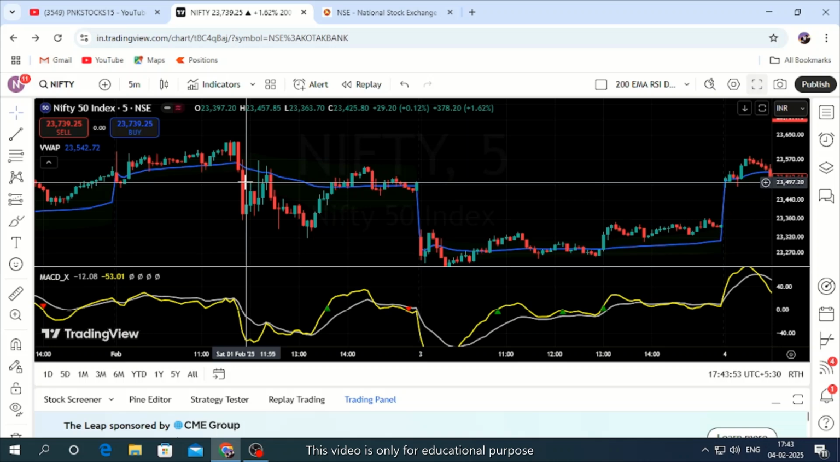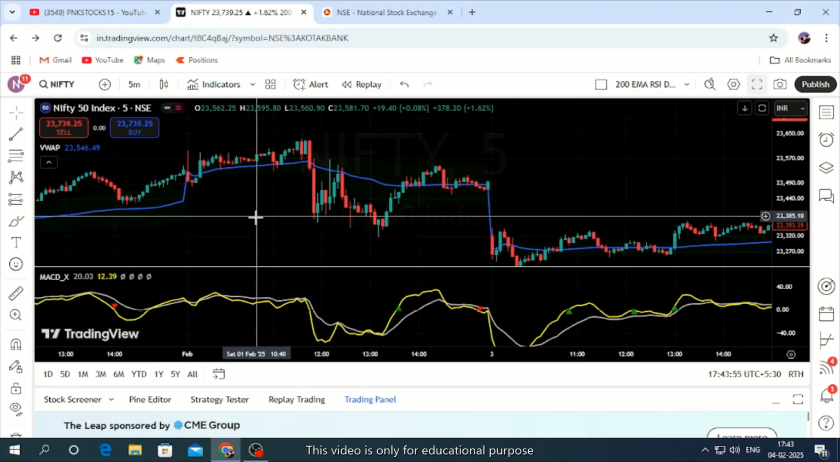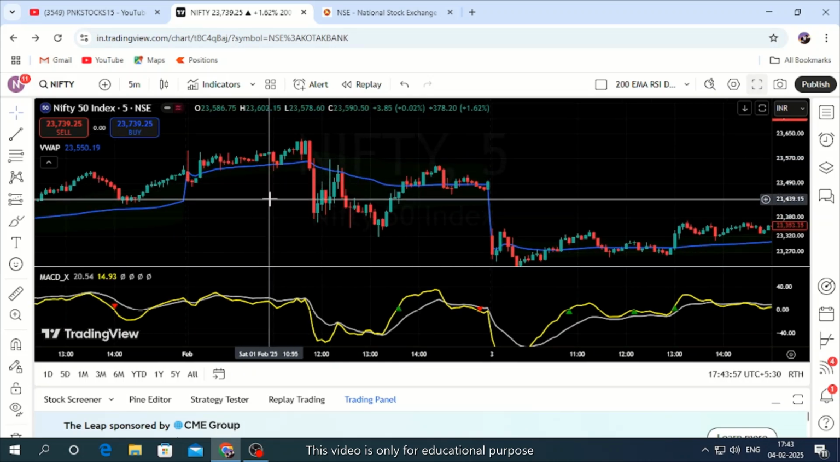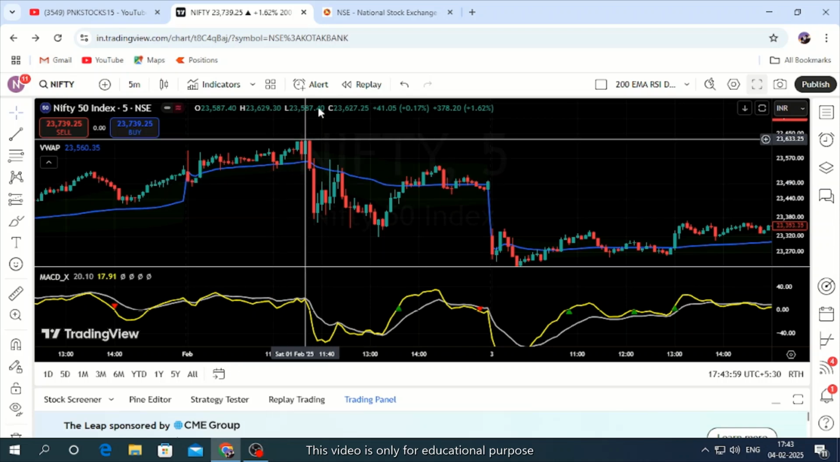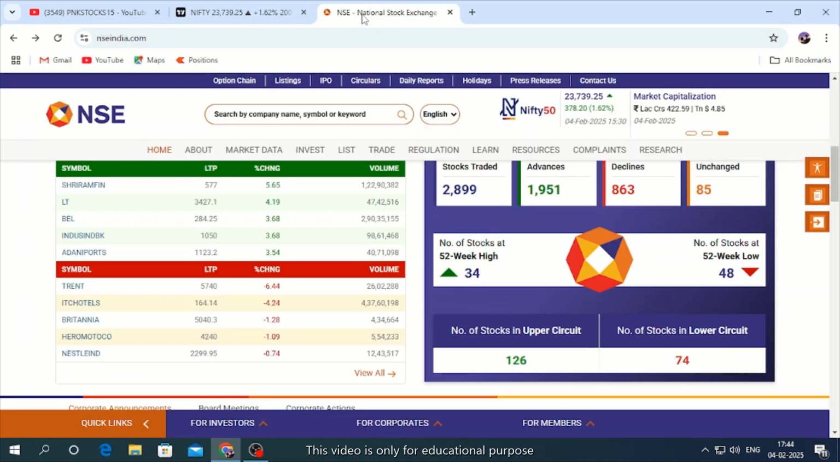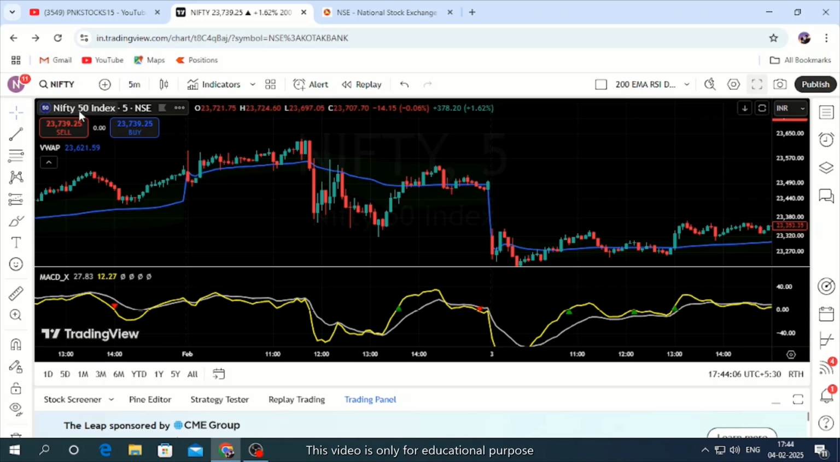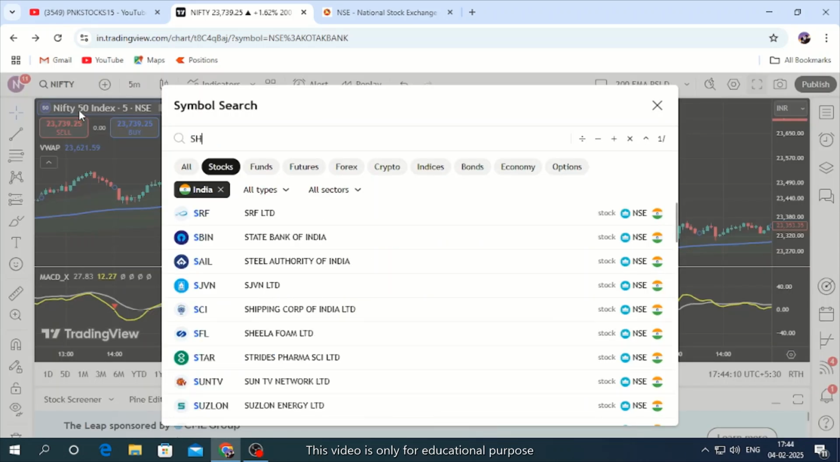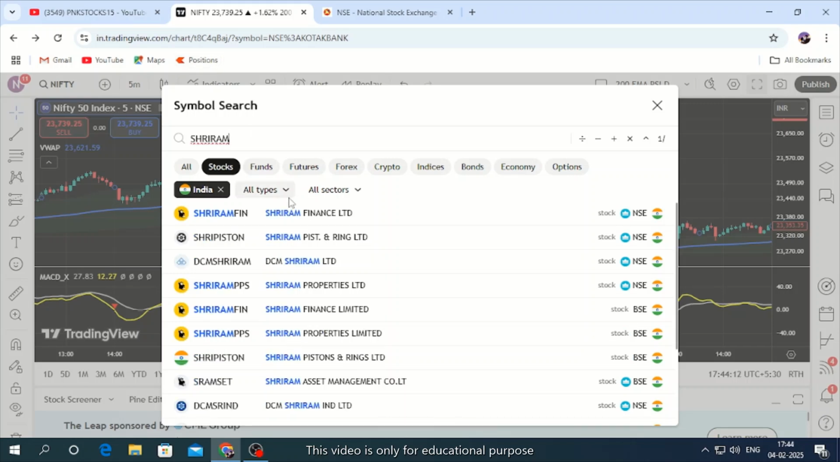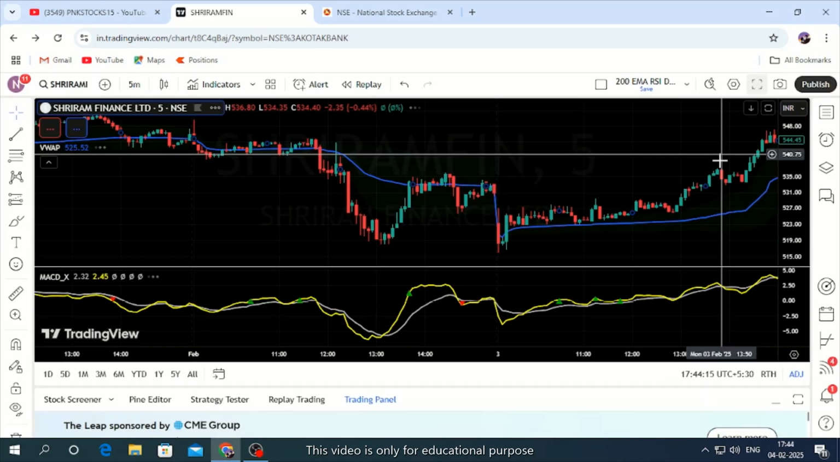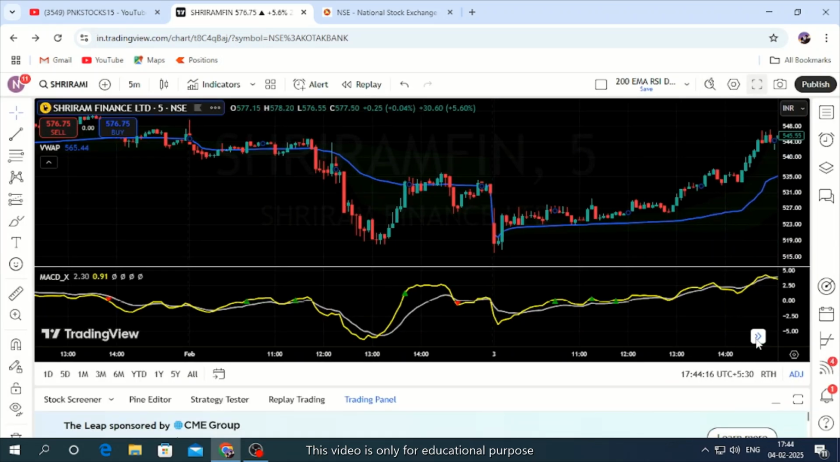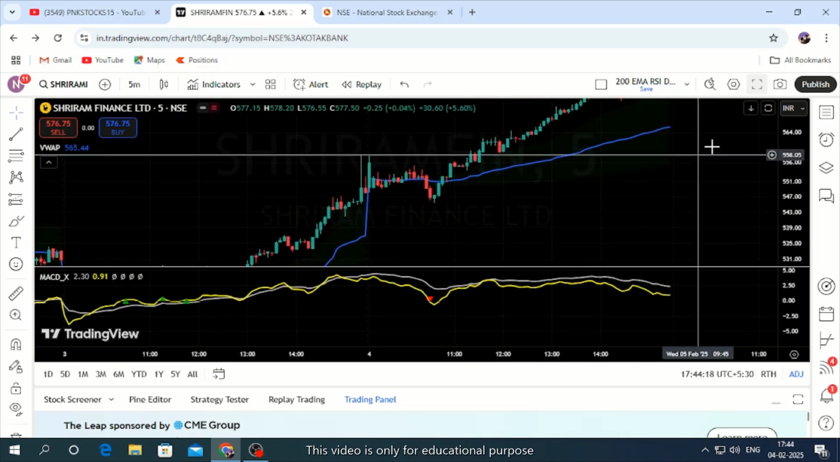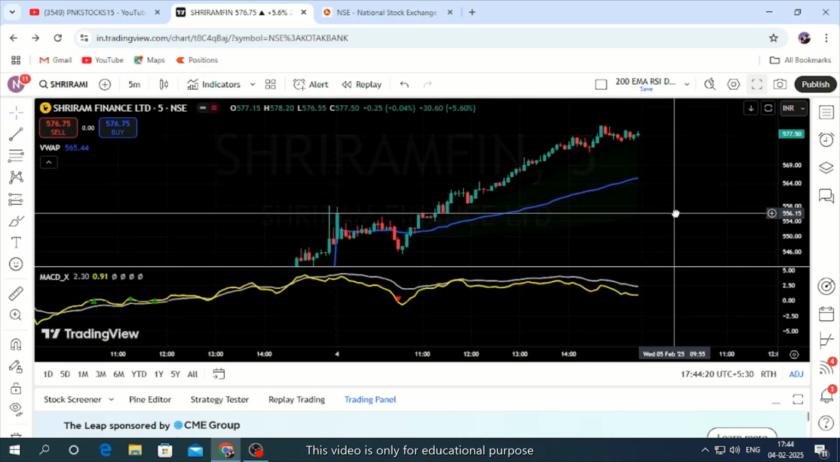This is the theory behind the VWAP line. So let us now see a few stocks and how they reacted based on this strategy. Shriram Finance. Shriram Finance stock. We'll see today's action and also previous action.